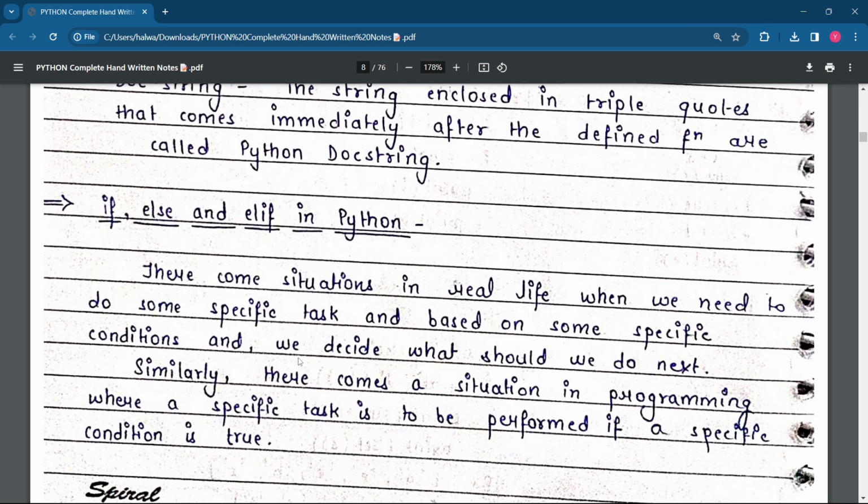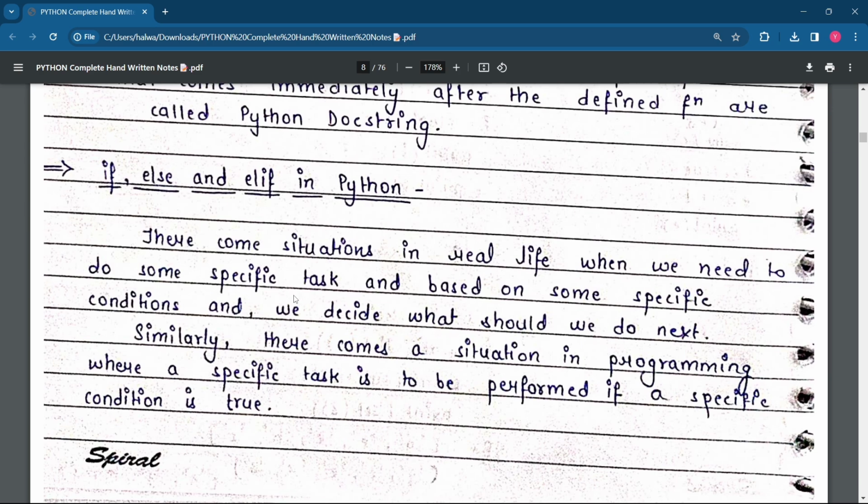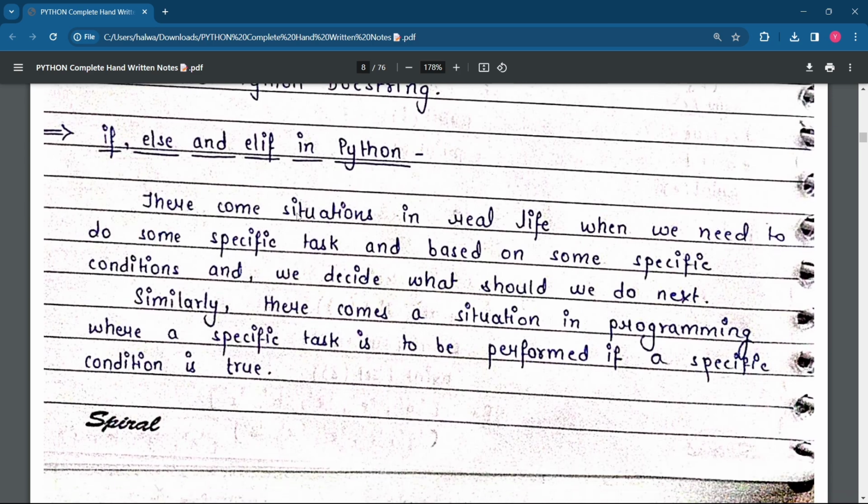So yeah, now we have done all the revision part to learn a lot of things. The last part is if, else and elif in Python. There come situations in real life, as we have seen, when we need to do some specific tasks based on specific conditions, and we decide what we should do next. Similarly, in programming, you need to decide whether we want to go with this step or that step, either this is true or that is false.